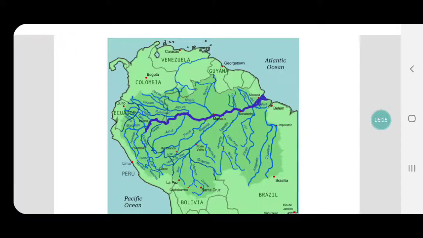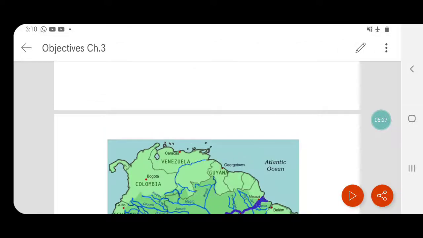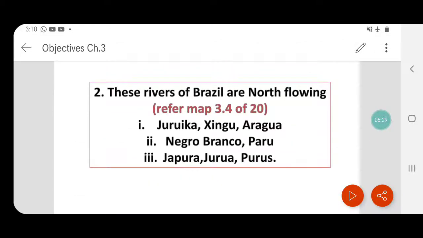So let us look at the options that are given to us. Juruaka, yes, we found Juruaka. Zingu we found as north flowing, and Araguay also we found as north flowing. Negro was a south flowing river. Japura was again a south flowing river. So the right answer is the first one.